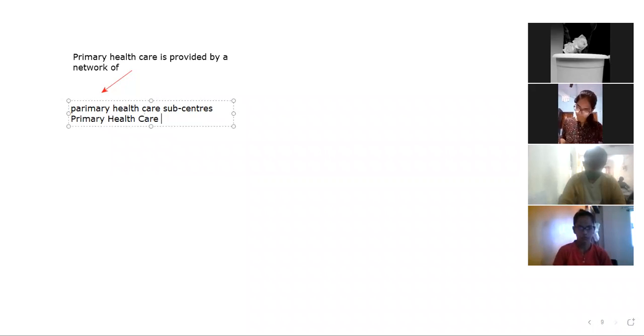So this is there in our system, in our country. At the bottom, there are healthcare sub-centers, let me tell you. So these are the healthcare sub-centers: 1 sub-center, 2 sub-centers, 3 sub-centers, 4 sub-centers, let's suppose, whatever can be the number. And then above these primary healthcare sub-centers, there is one primary healthcare center.